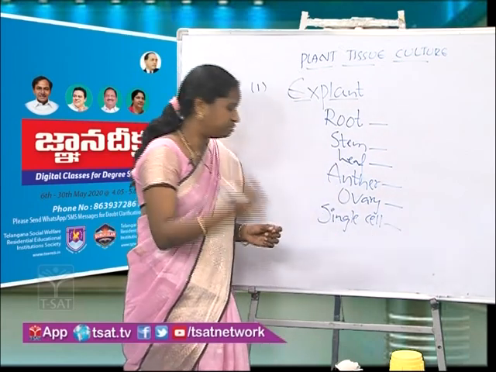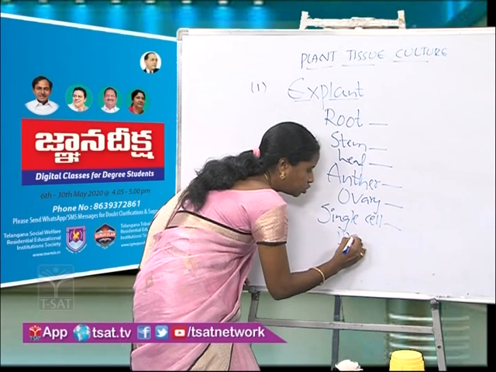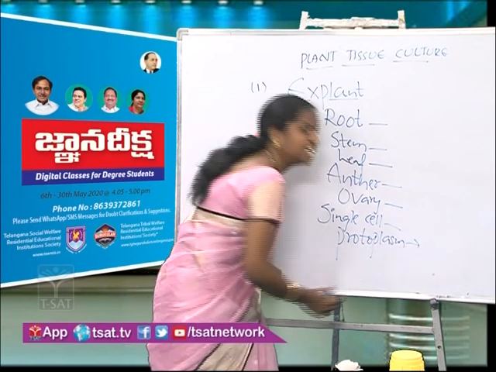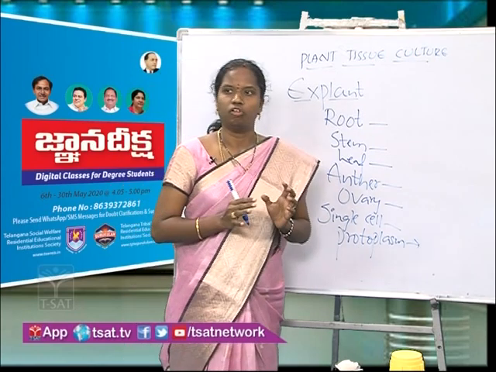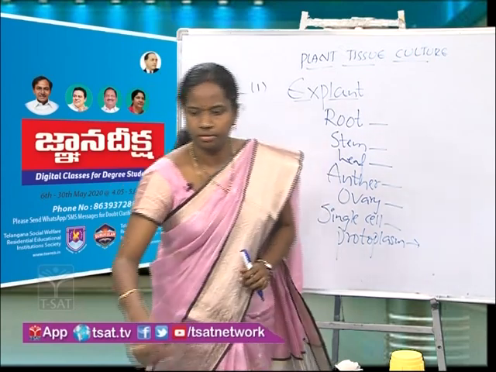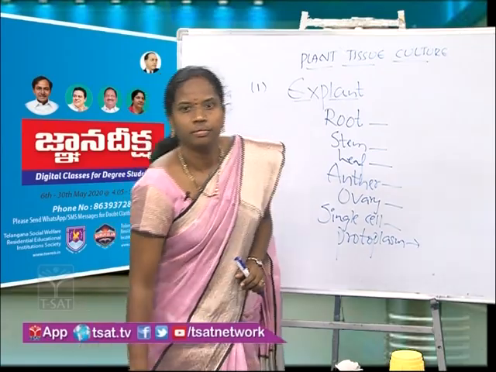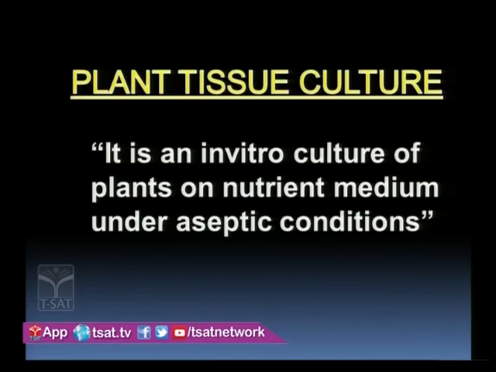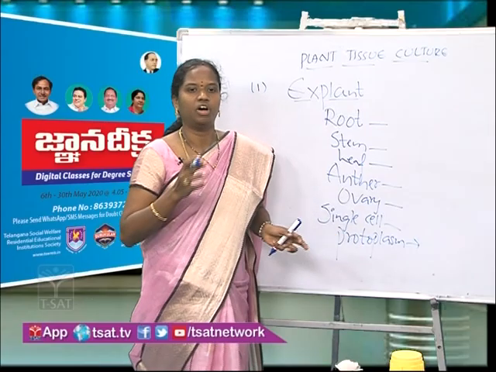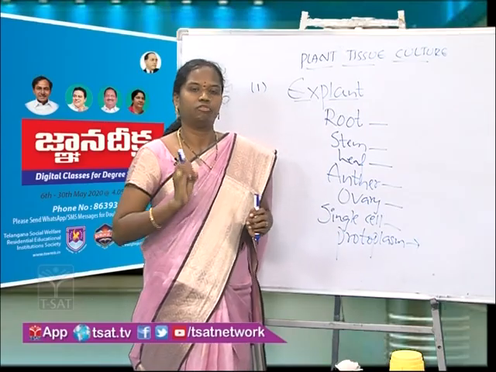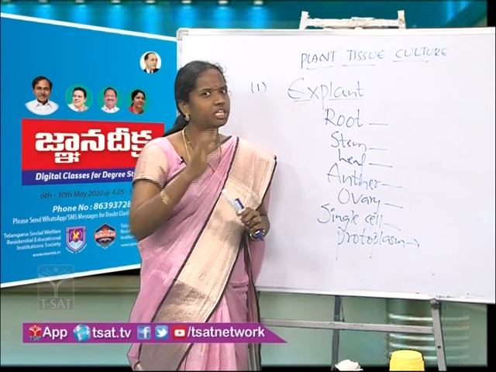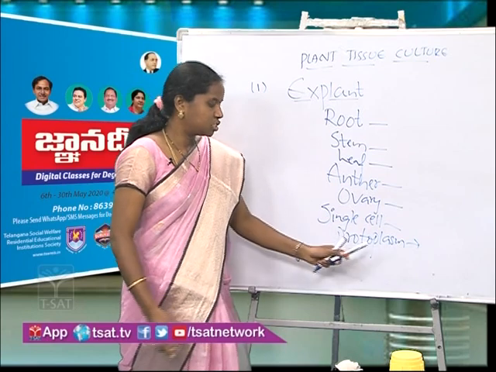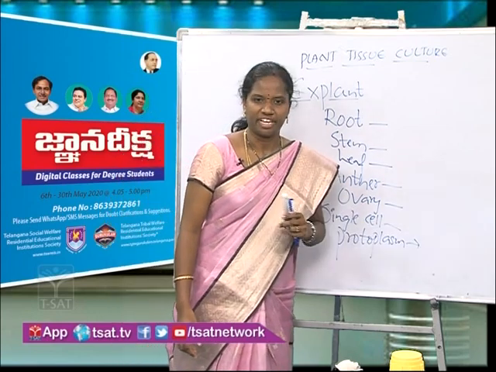Okay. Then after, we can even use the protoplasm also. What is a protoplasm? When a cell is devoid of the cell wall, when we remove the cell wall, the leftover part is called as a protoplasm. Even the protoplasm can also be used to develop the plant. So such culture is called as protoplast culture.